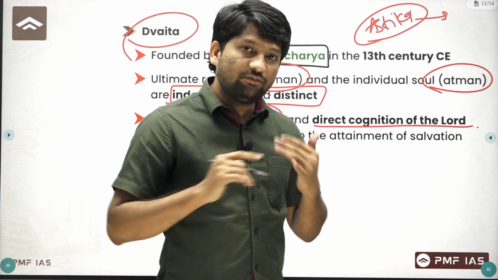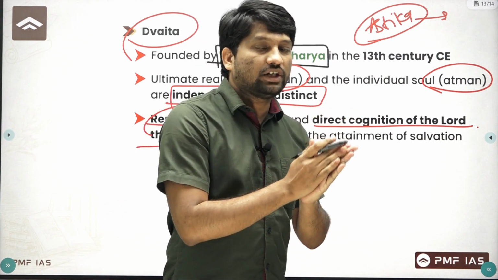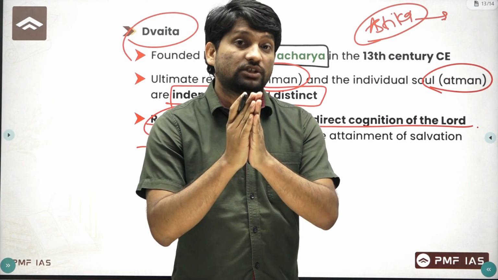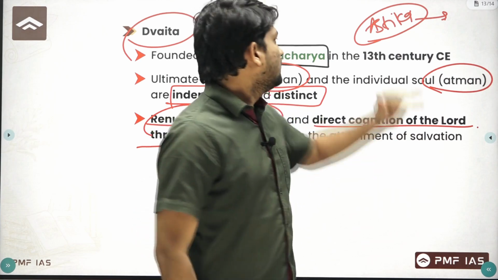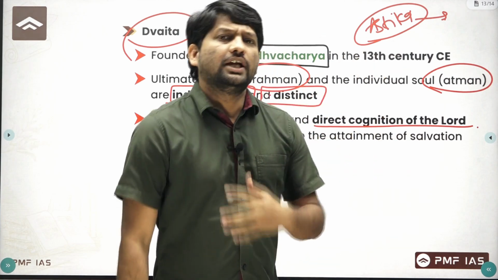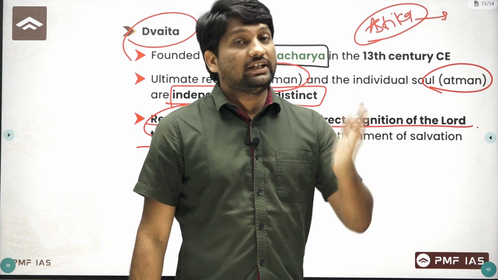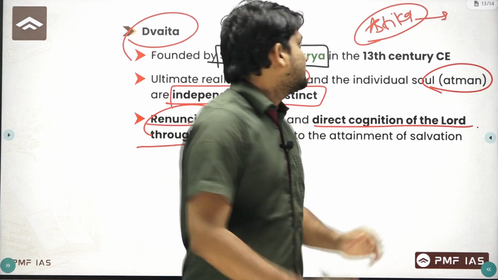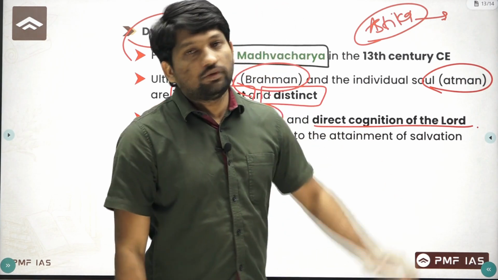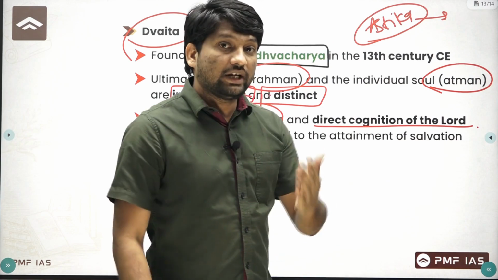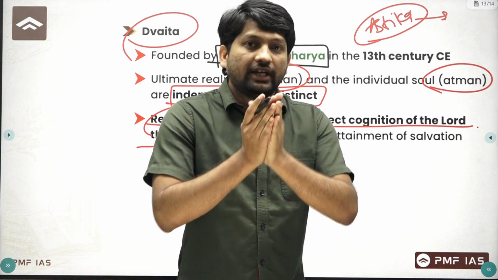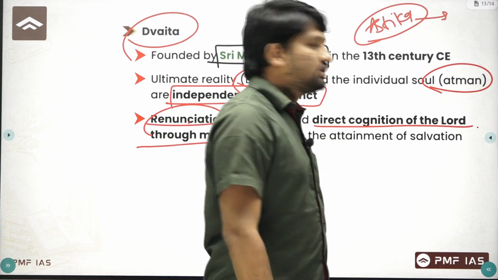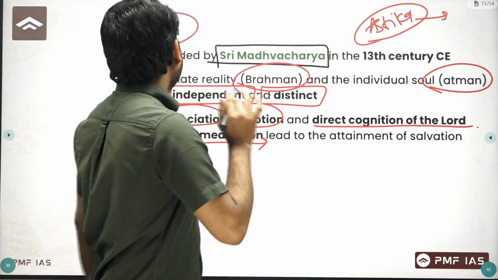If you consider the Nyaya philosophy, you can get salvation by acquiring knowledge based on critical thinking or logical argument. If you consider the Yoga philosophy, you can get salvation by yoga, means physical exercise and meditation. If you consider Vedanta, you can get salvation by acquiring true knowledge of the individual soul and universal soul, means Atman and Brahman.